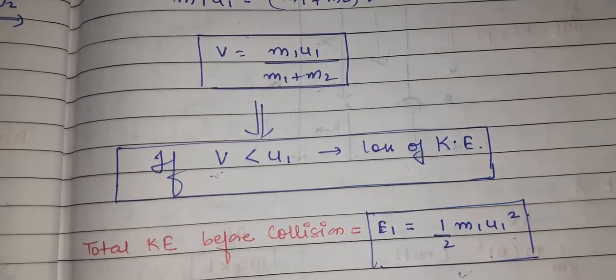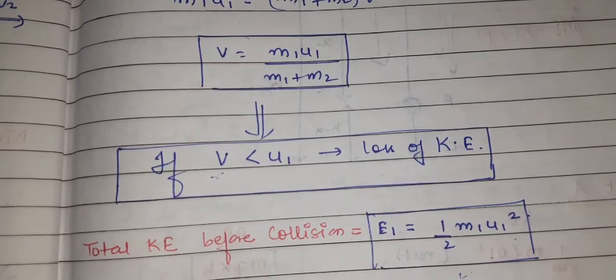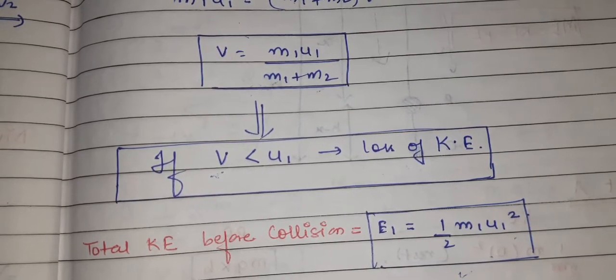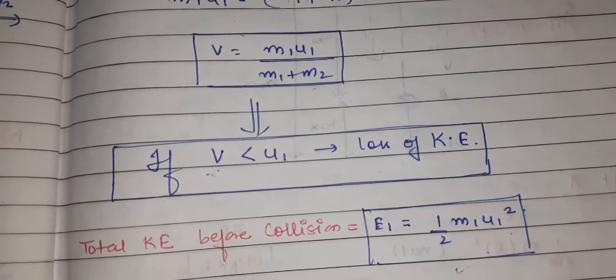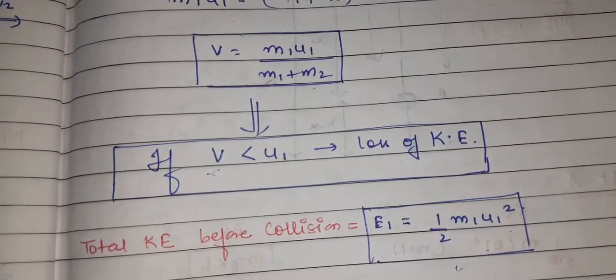If this velocity with which both cars are moving is a little less in comparison to the velocity with which the second car was coming, we can say that there is a loss of kinetic energy. So that is the example of the equation which I have written.